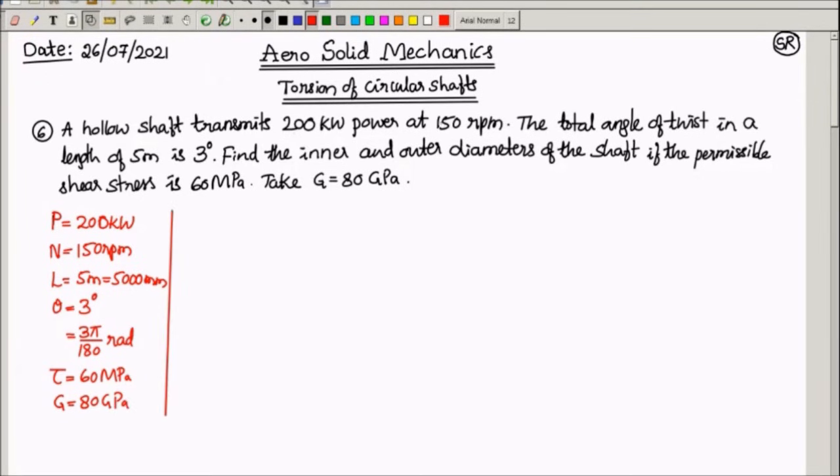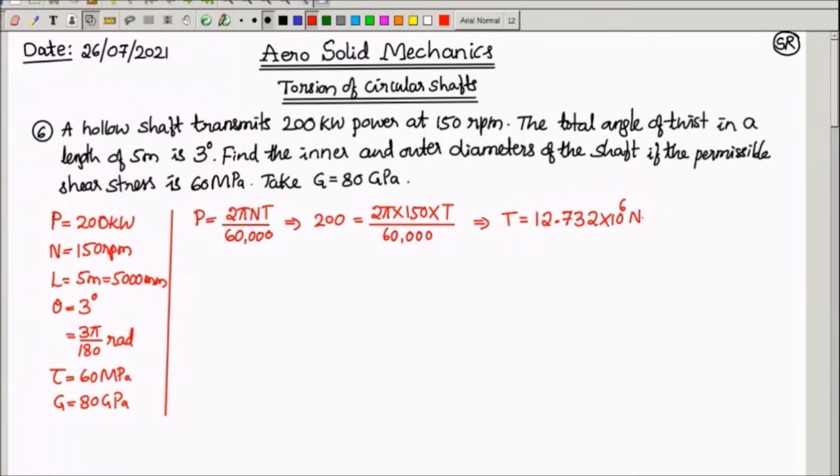Whenever power and speed are given, the first step you need to carry out is torque calculation. So let us calculate the torque first. We have the equation P is equal to 2 pi N T by 60,000. So 200 is equal to 2 pi, N is 150, into T, the mean torque, divided by 60,000. This gives you a torque of 12.732 into 10 power 6 Newton millimeter. Initially you will get it in Newton meter, and you convert into Newton millimeter by multiplying with 10 power 3. So that's how you get this.